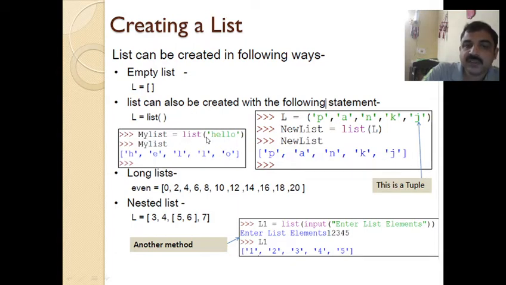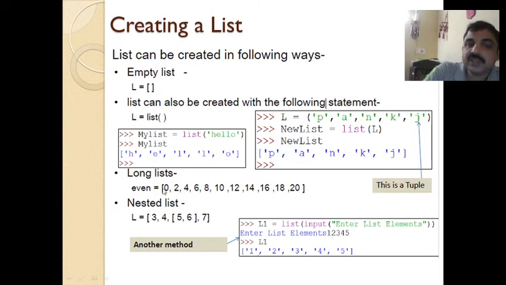Okay, so you'll see the example here. my_list = list("hello"), hello is written with quotes, so it is a string. If you display that, what happens is each character will be a member of the list. Similarly, I can also assign like this, L = ("PANKJ"), it is written with round brackets, so we call it a tuple. So I can convert this into a list by assigning it to a variable, new_list = list(L). So L is converted to a list, which contains the characters.